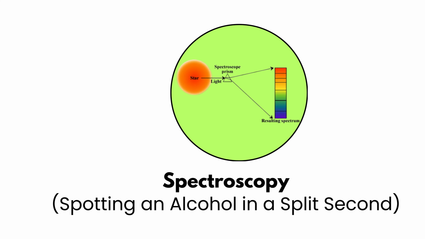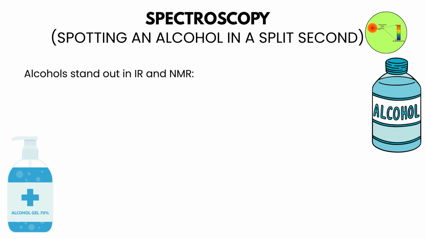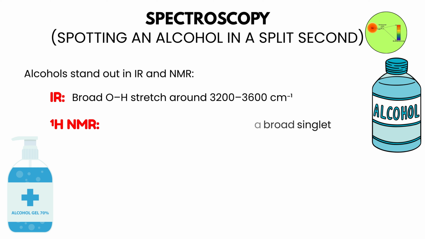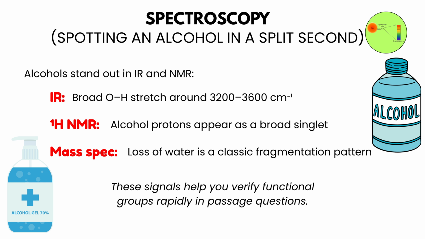Spectroscopy: spotting an alcohol in a split second. Alcohols stand out in IR and NMR. IR: broad OH stretch around 3,200 to 3,600 centimeters to the -1 power. 1H NMR: alcohol protons appear as a broad singlet. Mass spec: loss of water is a classic fragmentation pattern. These signals help you verify functional groups rapidly in passage questions.